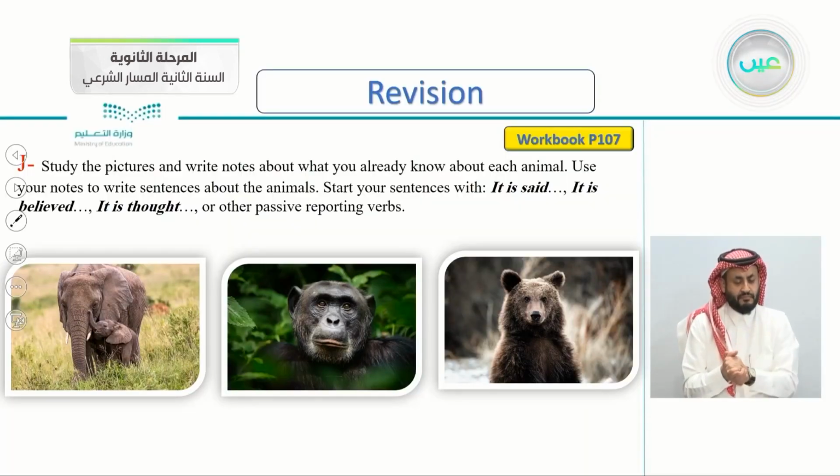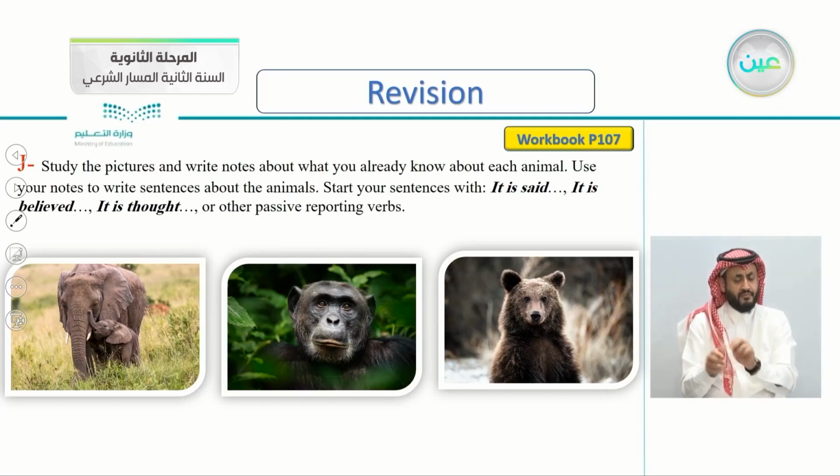So let's read the question again. Study the pictures and write notes about what you already know about each animal. So what you already know about elephants or chimpanzees or bears, you will write about. Use your notes to write sentences about the animals.